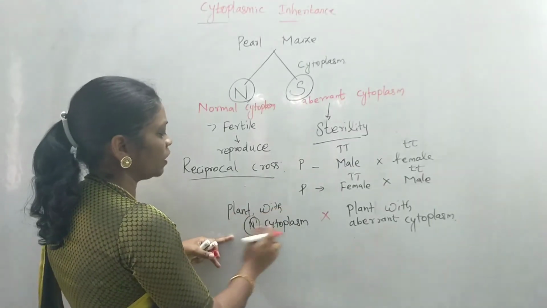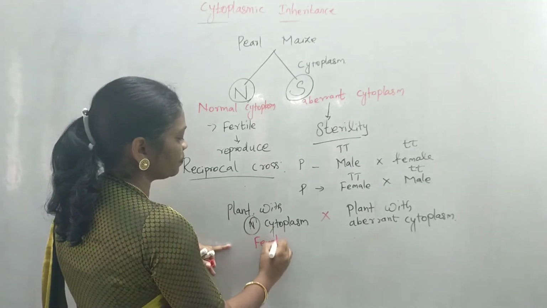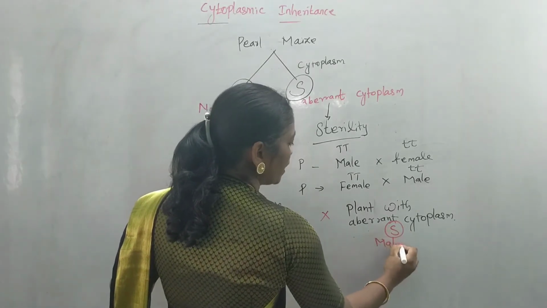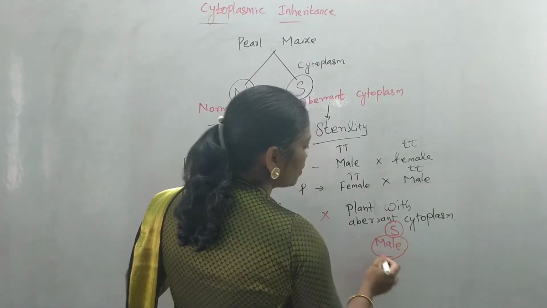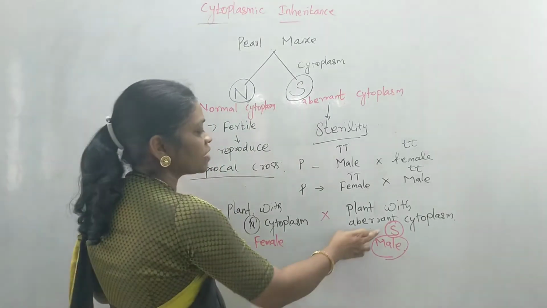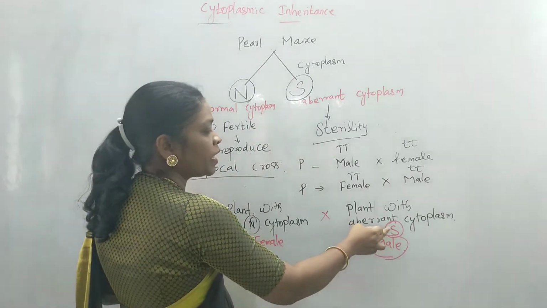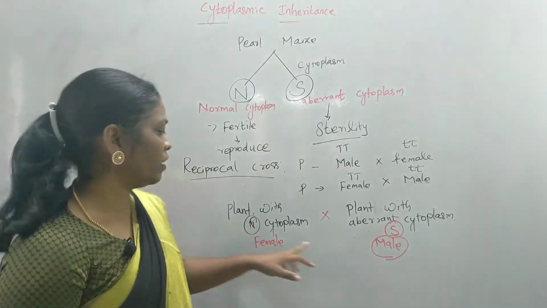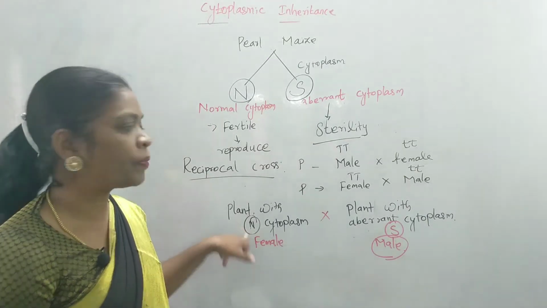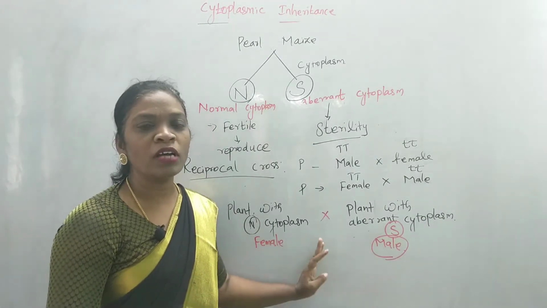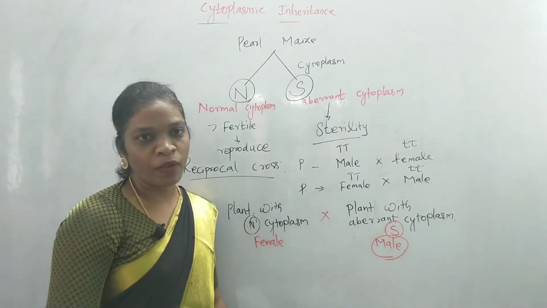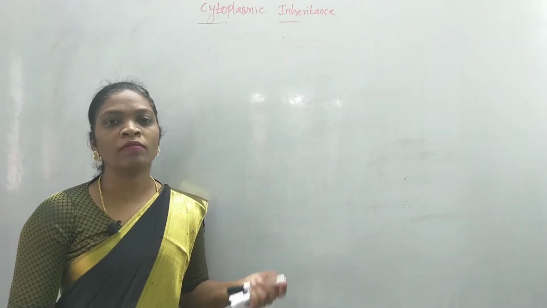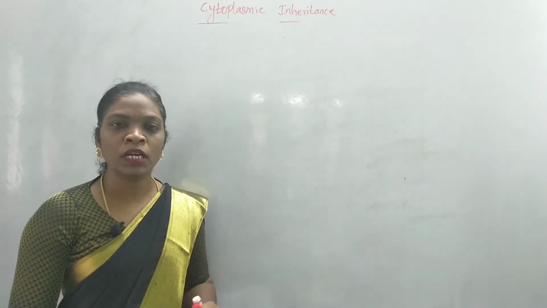This time we are going to take a plant with normal cytoplasm, the female parent, and we are going to cross it with a plant with aberrant cytoplasm, that is the male parent. Eventually this male cannot reproduce because this male has aberrant cytoplasm. This cytoplasm is sterile, they cannot reproduce. So this cross is not possible, where you find a female with N cytoplasm and a male with S cytoplasm, male sterility here. So this cross is not possible in case of the reciprocal mechanism. So we have seen that the reciprocal cross is not possible because if the male is going to have aberrant cytoplasm, it is not eventually going to reproduce.